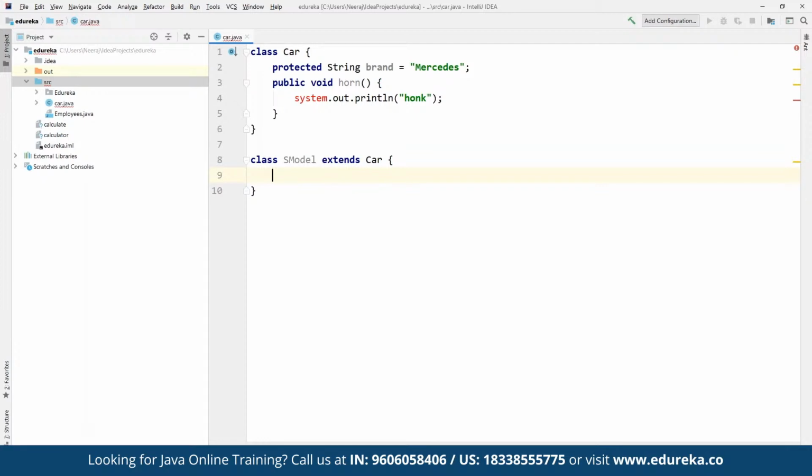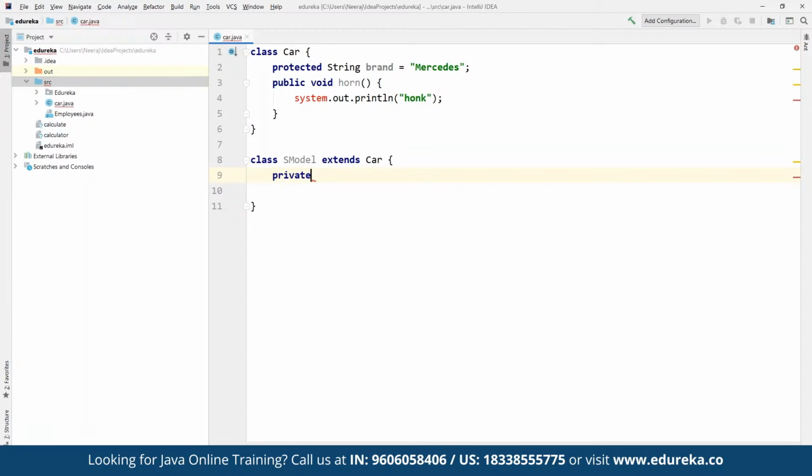And then we are going to define any kind of statement. Whatever has been defined in Car is going to be fetched automatically when we have applied the inheritance here. All right. And then we can define other components. Suppose we want to specify the exact model here, then we can define the model name.